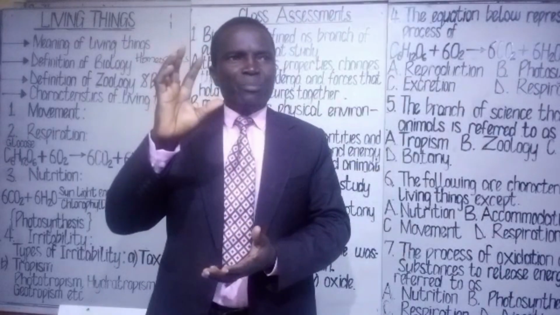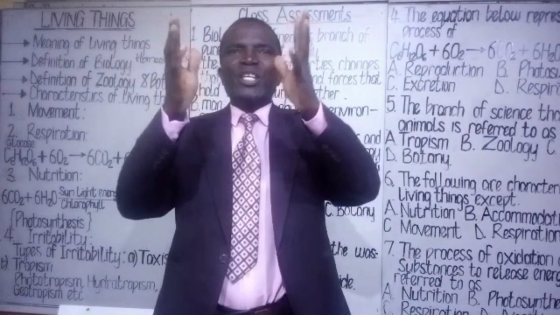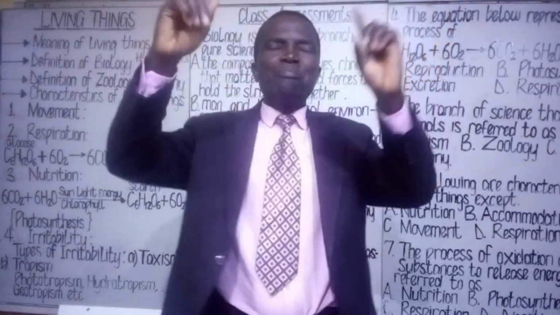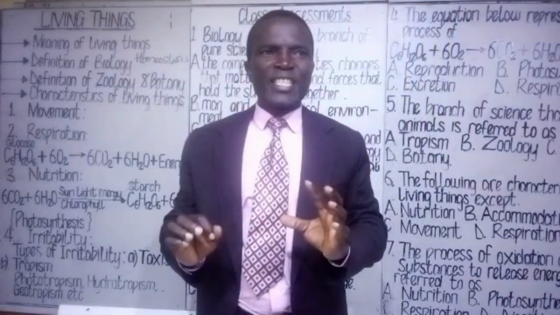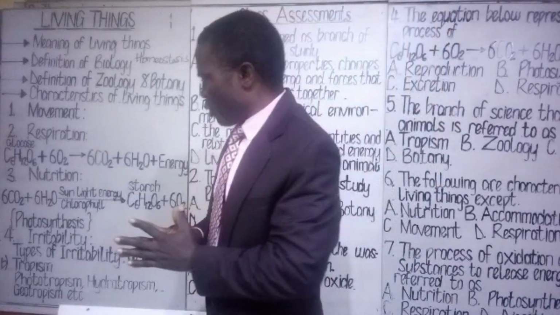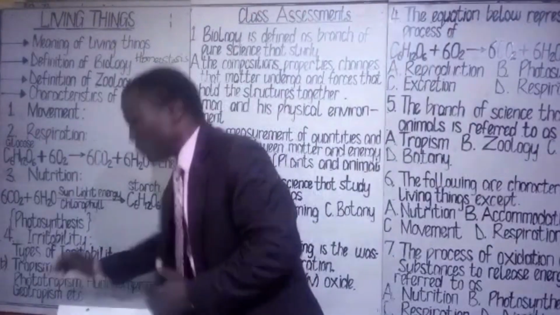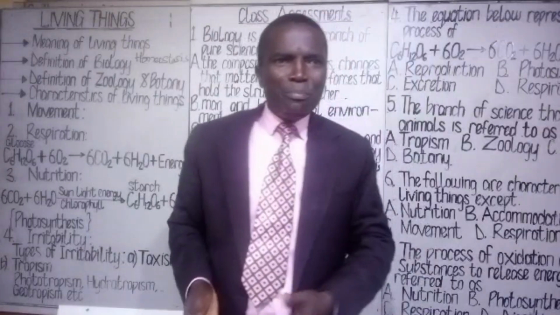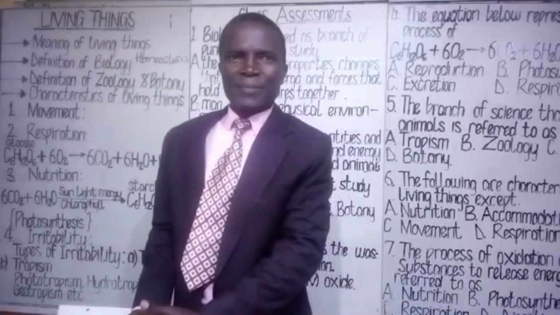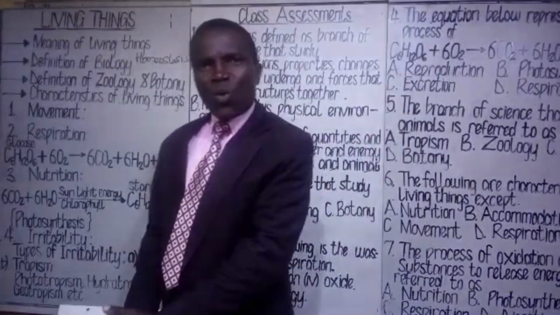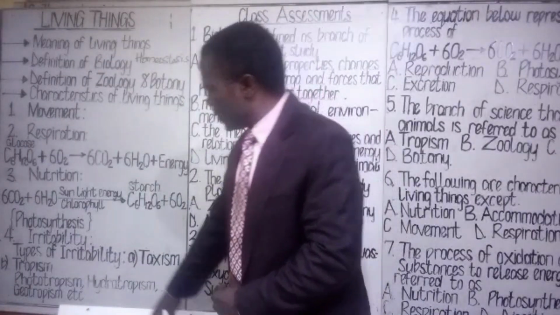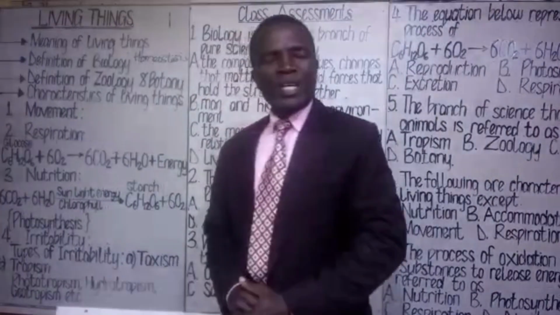The shoot system usually bend towards the source of light or the source of sunlight. That bending towards the source of sunlight is called phototropism. Also, the root system of plants usually bend towards the source of water. That bending towards the source of water by the root system of plants is called hydrotropism.